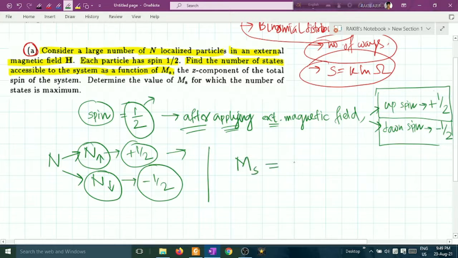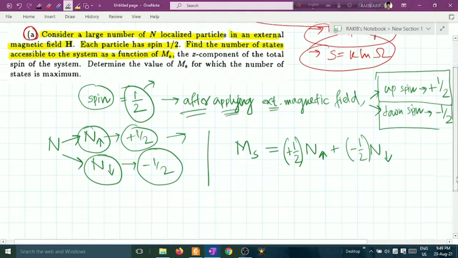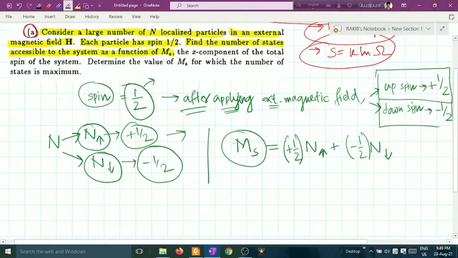You have N up particles having spin plus half, and N down particles having spin minus half. This is the total spin for the system.